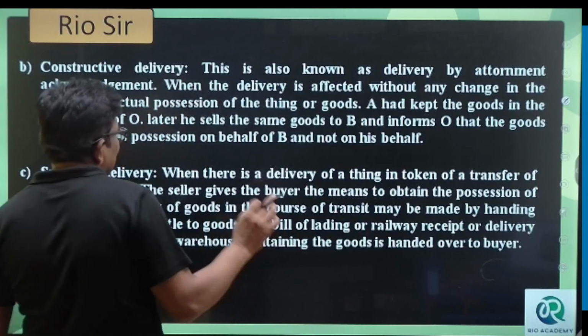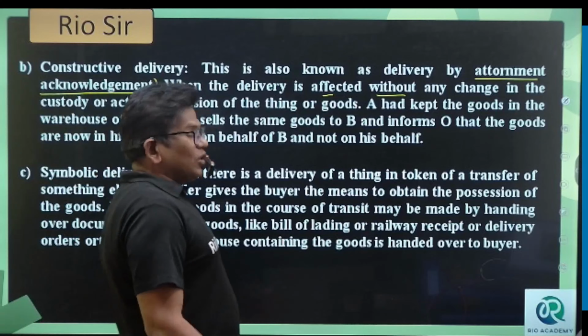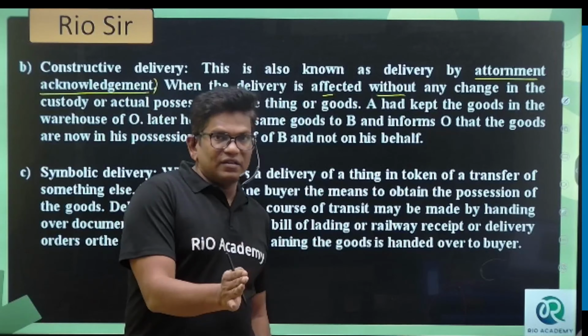It is also known as delivery by attornment or acknowledgement. Very important. Attornment, acknowledgement. When delivery is effected without any change in the custody or actual possession of the things or goods. Got it? So now, listen, goods are still with the seller.